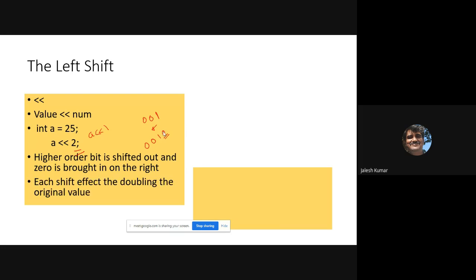Now, each shift doubles the original value. See how doubling: if I shift once again, 1 will come to this position and 0 will be filled. Earlier it was 2, now it is 4. That means it is doubling. First it was 1. After one shift, it becomes 2. After the second shift, it becomes 4. So if your value is 25, after one shift it becomes 50, and after two shifts it becomes 100. So shifting always doubles.